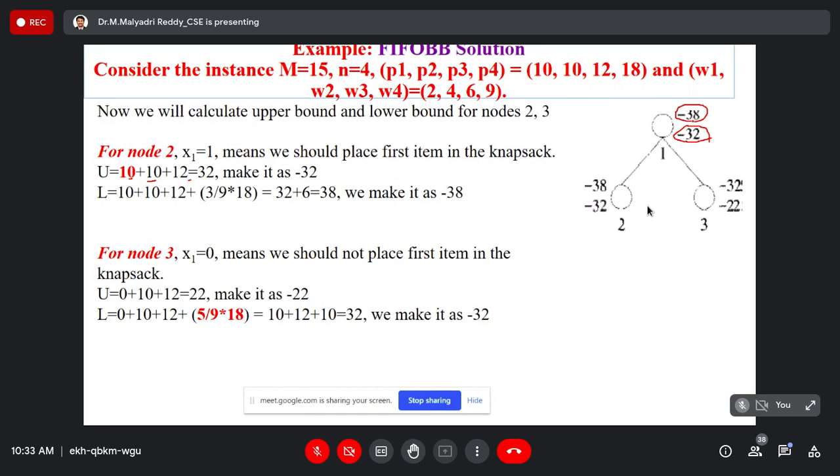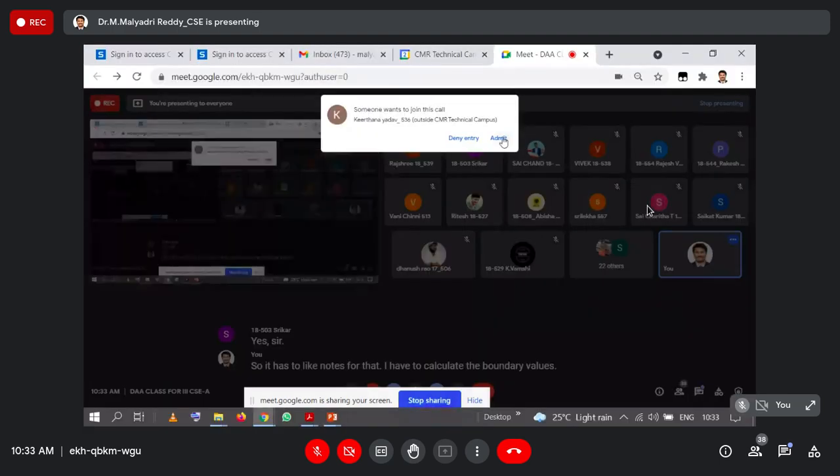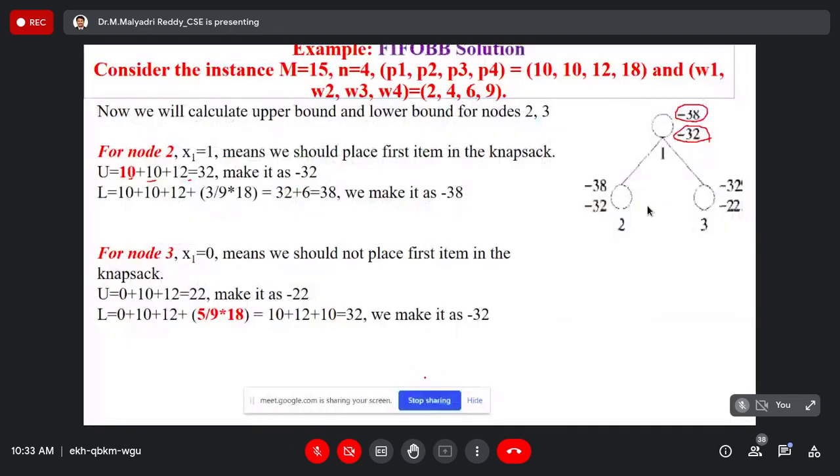So it has two live nodes. For that also I have to calculate the boundary values. Yes, sir. What is the values for node 3?